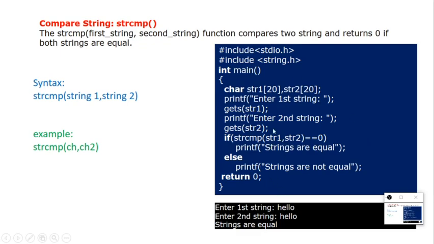It will compare string 1 and string 2, so strcmp will become 0. When string compare of str1 and str2 becomes 0, 0 equal to 0, the condition is satisfied. So it will print, strings are equal. Nice, right?